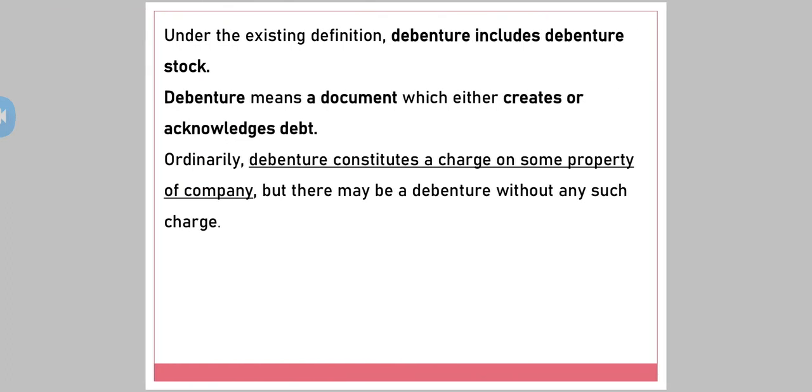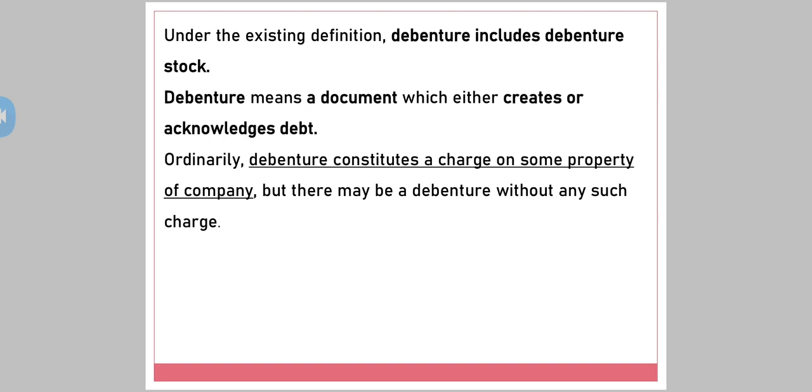Now see, under the existing definition, debenture includes debenture stock. We have just seen. Now, what is actually a debenture? A debenture is nothing but a document which either creates or acknowledges debt. To acknowledge means to admit or to accept. When the company issues a debenture certificate, the company accepts that it has borrowed money from the investor, that is, the debenture holder, and the company even acknowledges that it is going to repay the money after a certain period of time.